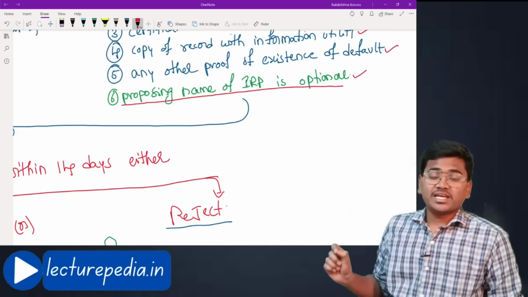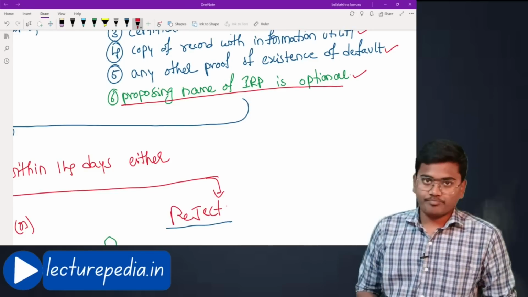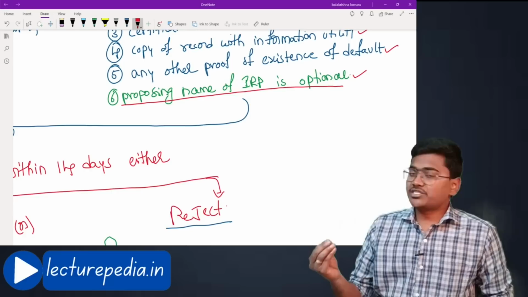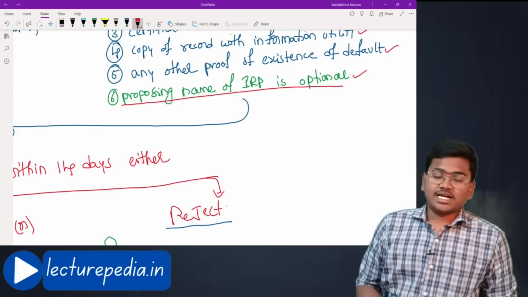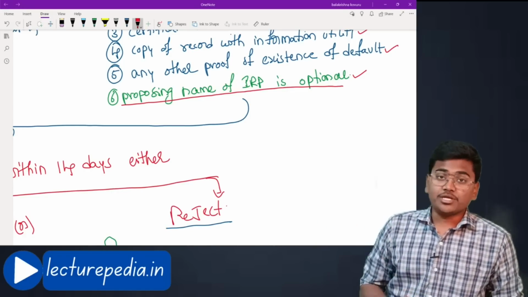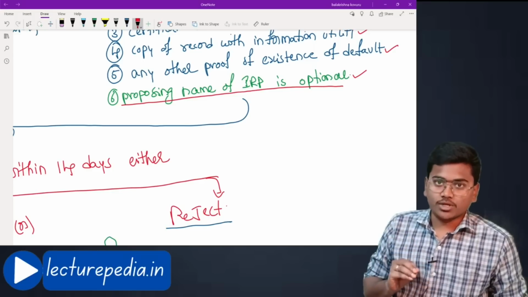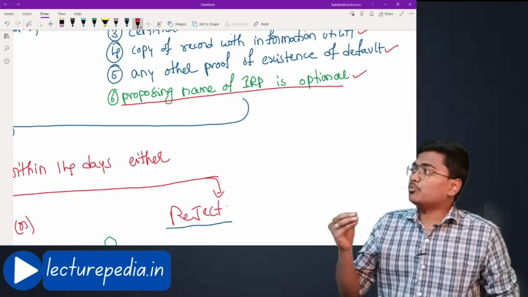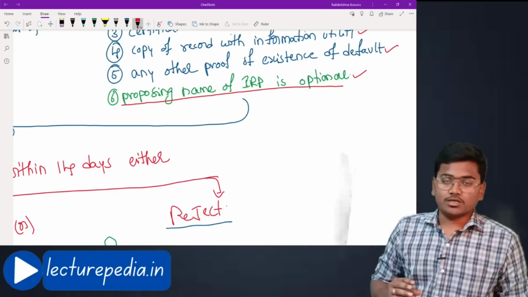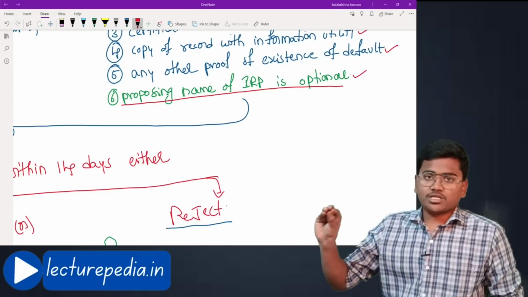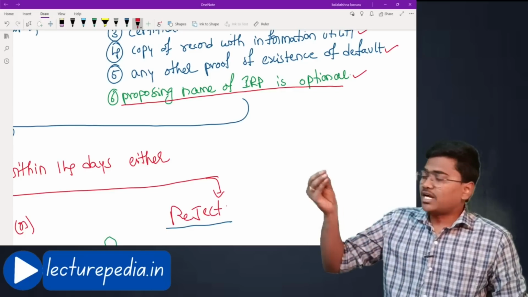IRP means interim resolution professional. When an operational creditor makes an application to the adjudicating authority for initiating CIRP, it is an optional one. Okay, if he wants, he can propose the name of the interim resolution professional, or he might not propose the name of the interim resolution professional to the adjudicating authority.